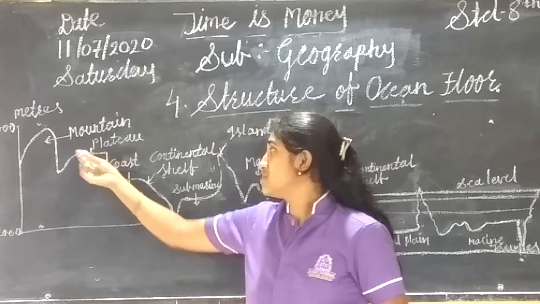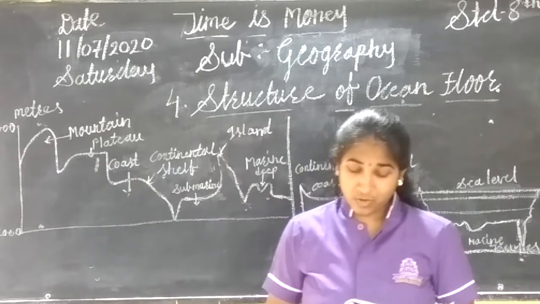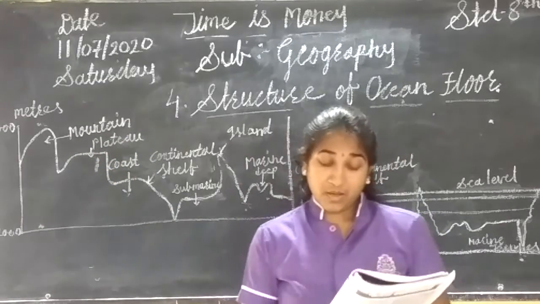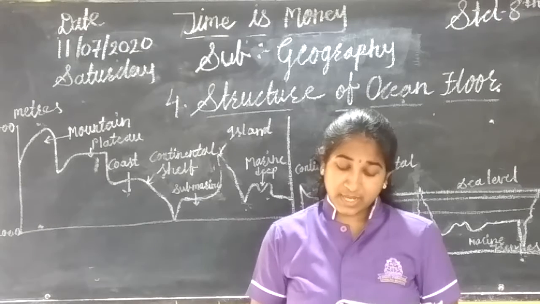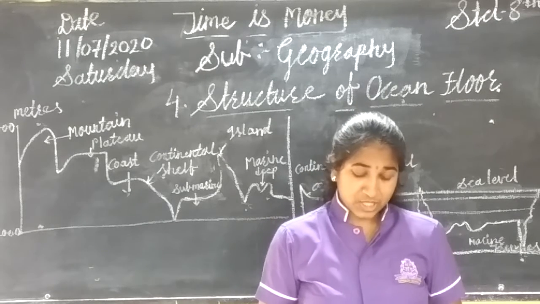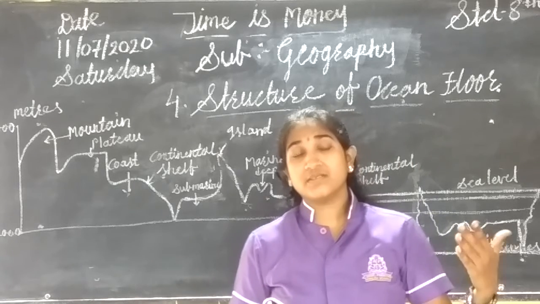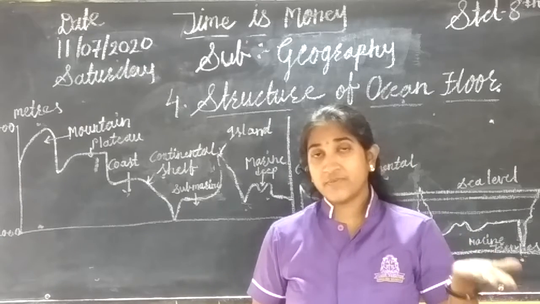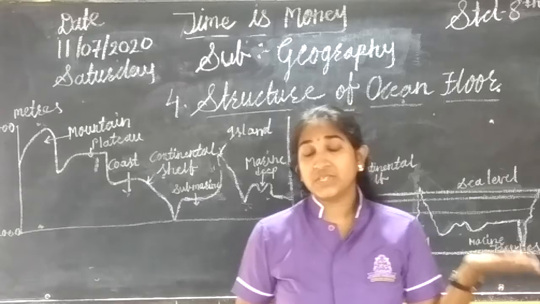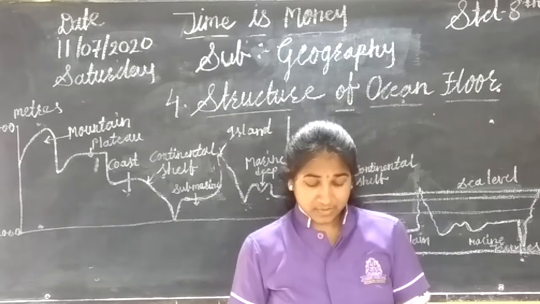The relief of ocean floor is decided by the depth from the sea level and the shape of the land. As already explained, if you want to study landforms and name the lands, we have to study the depth at the sea level.